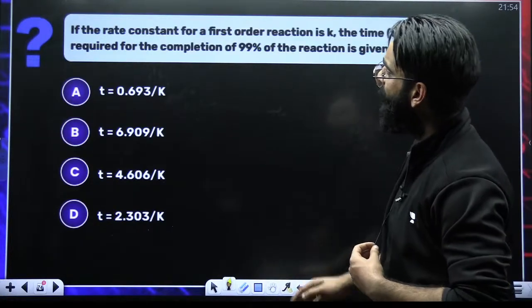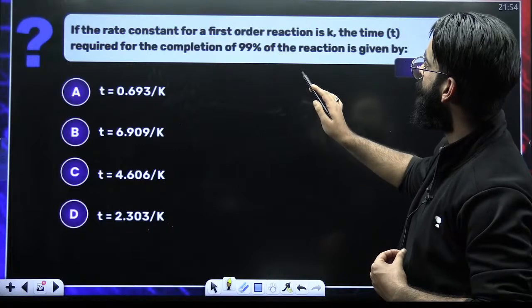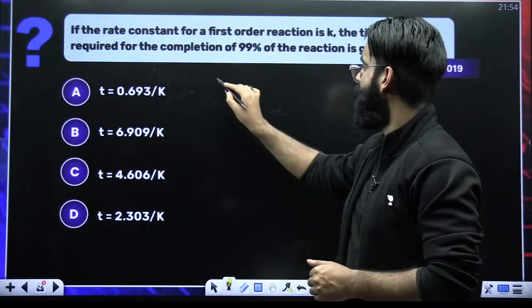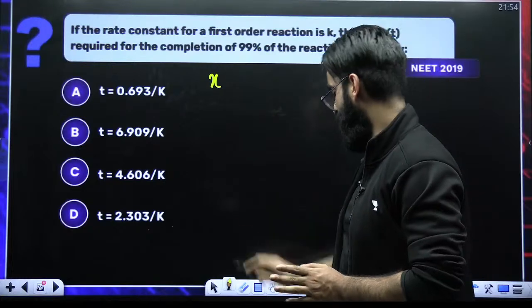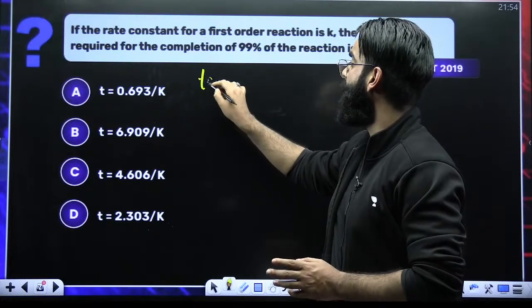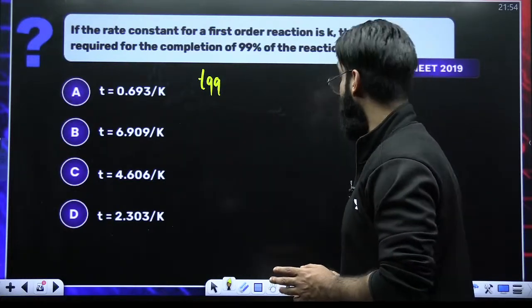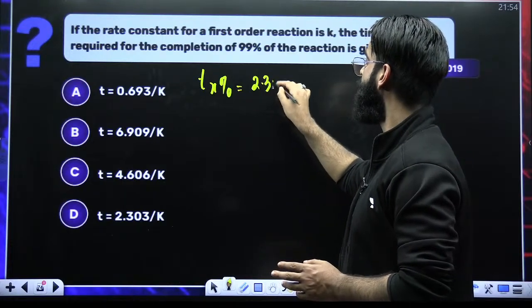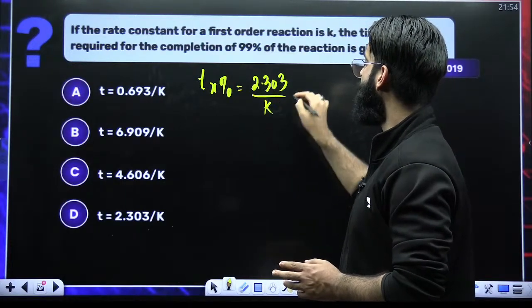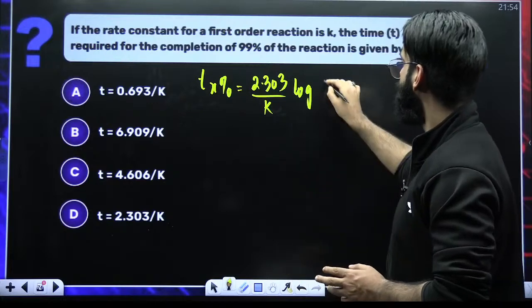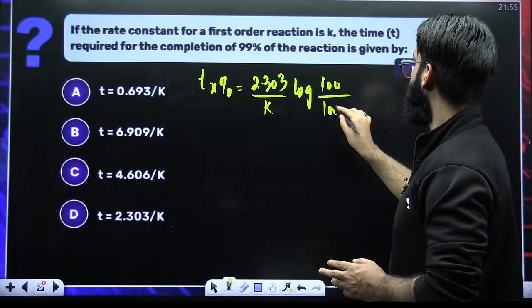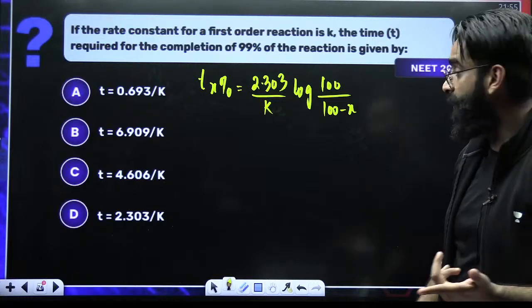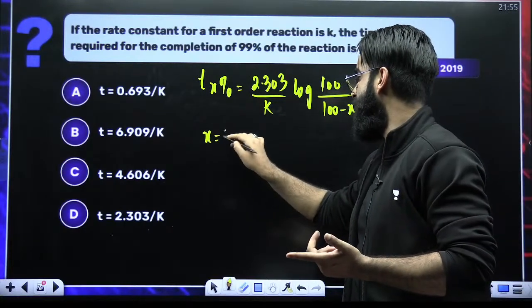You are supposed to calculate time required for the completion of 99% of the reaction. So time taken to complete X% of the reaction. I gave you the result few minutes back. Time taken to complete X% of the reaction is nothing but 2.303 divided by K, log of 100 divided by 100 minus X. Now they are asking time taken for 99% completion. So X is equal to 99.